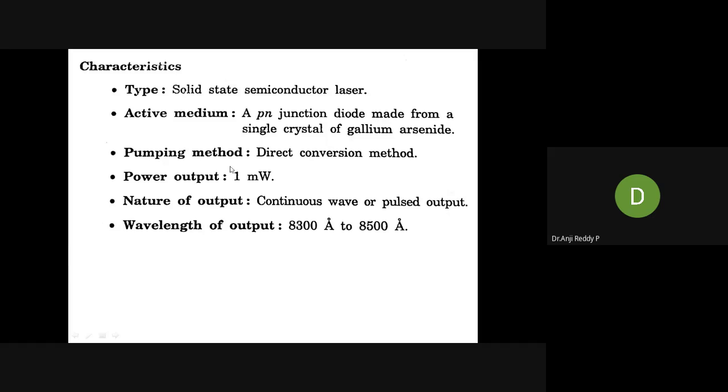And what is the pumping method we are using here? Direct conversion method. Then what is the output power? 1 milliwatt. Then what is the nature of output? That may be continuous or pulsed. Then what is the output wavelength? That is in between 8300 to 8500 angstroms. Everyone has to remember these characteristics.